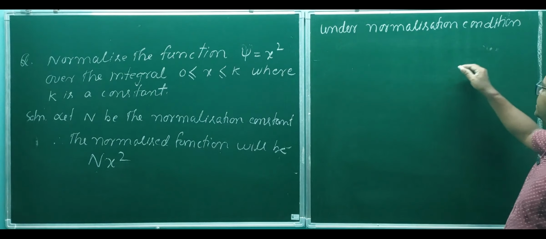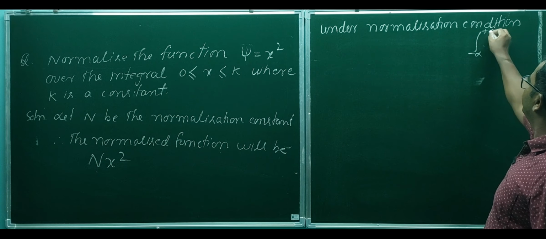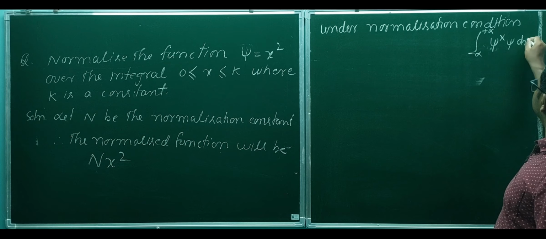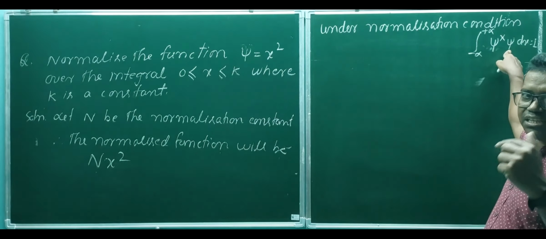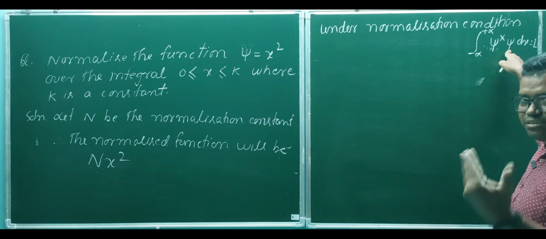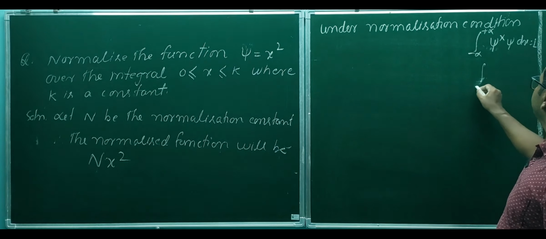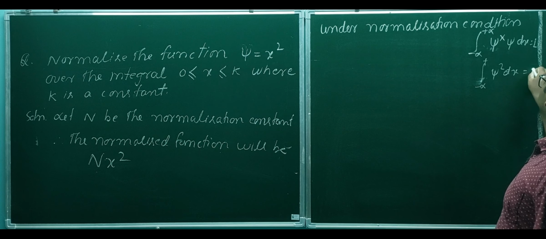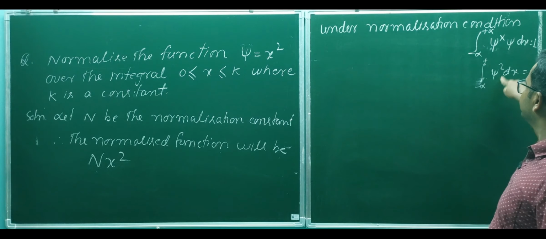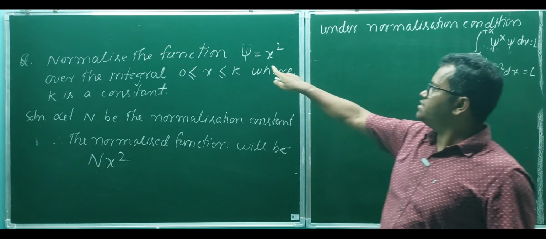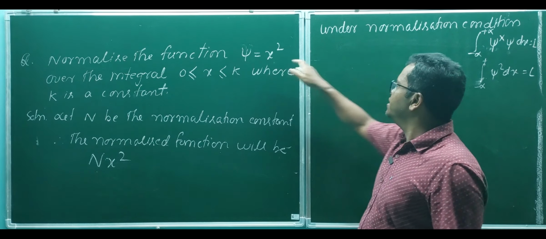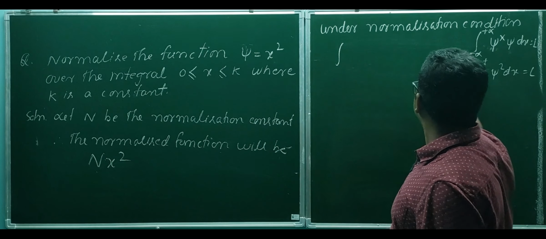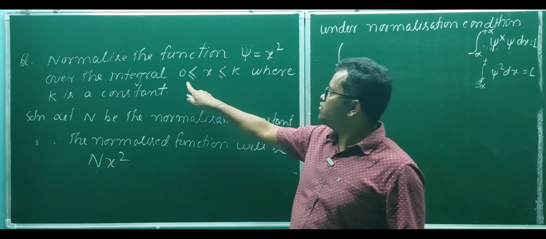That is, integration from minus infinity to plus infinity of psi star psi dx equals 1, where psi is a complex quantity. If psi is simple, then you can easily write integration from minus infinity to plus infinity of psi square dx equals 1. If psi is simple, this is used; if psi is complex, the other is used. Now here psi equals x square. X square is not a complex quantity, so under this normalization condition we can write the integration, here not from minus infinity to plus infinity, but from 0 to k.